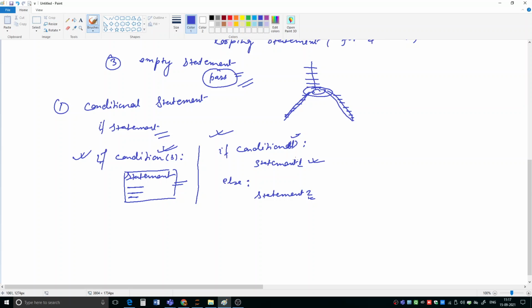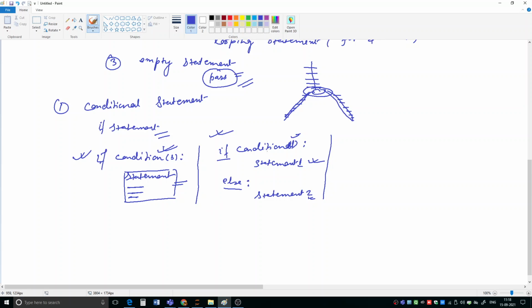Here you are having two options. Option 1 will be selected if this condition is true. Otherwise, option 2 will be selected. It deals with the situation: if this is true, then do this one, otherwise do that one. If you have to deal with this type of thing, then you can use if and else.